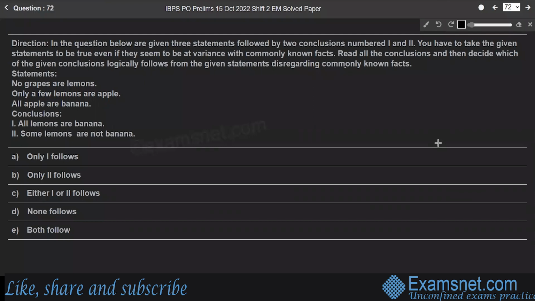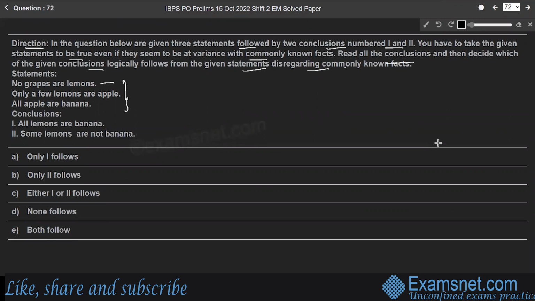Question 72. Here direction is, in the question below are given 3 statements followed by 2 conclusions numbered 1 and 2. You have to take the given statements to be true even if they seem to be at variance with commonly known facts. Read all the conclusions and then decide which of the given conclusions logically follows from the given statements, disregarding commonly known facts. So let us represent the given statements in the form of Venn diagram, right?